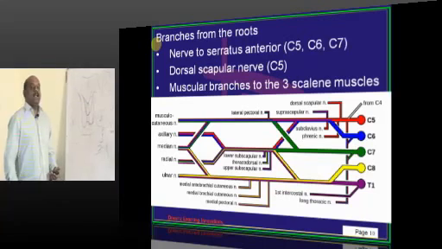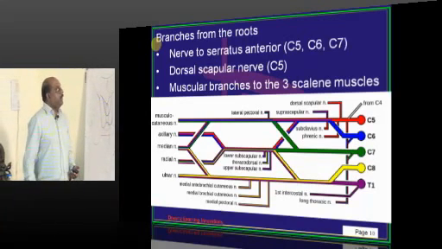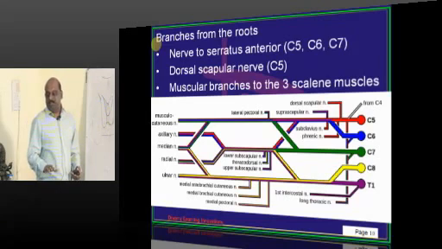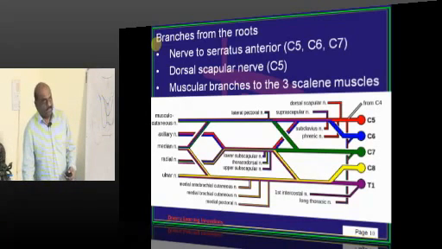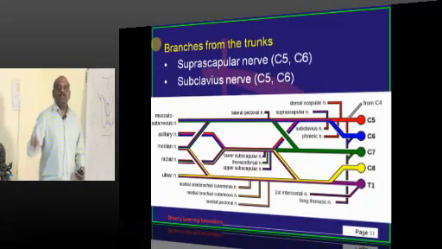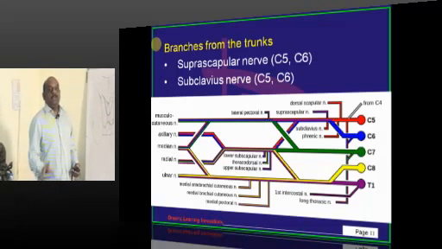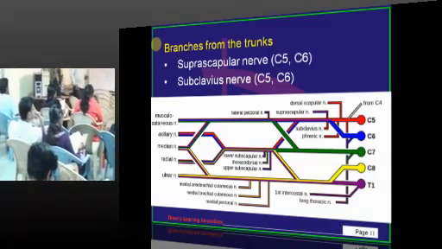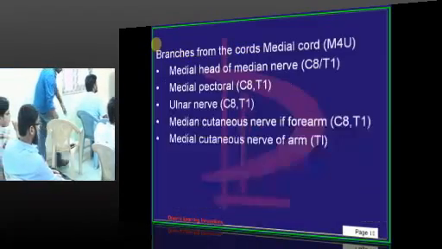What are the branches that come from the roots? You have the nerve to serratus anterior and dorsal scapular nerve, they come from the roots. And also the muscular branches that go to the scalene muscles also come from the roots. What comes from the trunk? Suprascapular and subclavius. They are the two important nerves that come from the trunk.